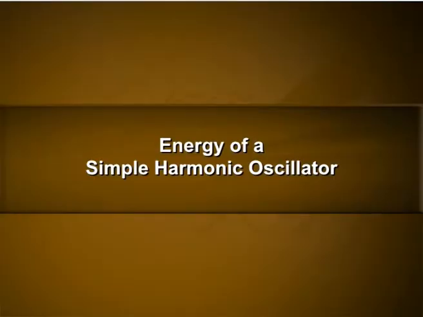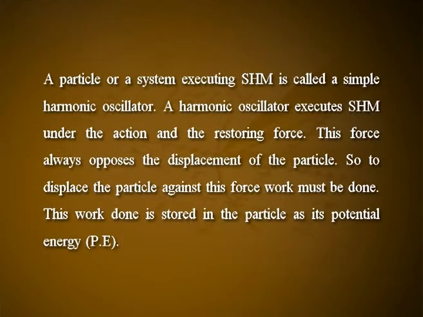Energy of a simple harmonic oscillator. A particle or a system executing simple harmonic motion is called a simple harmonic oscillator. A harmonic oscillator executes simple harmonic motion under the action of the restoring force. This force always opposes the displacement of the particle.